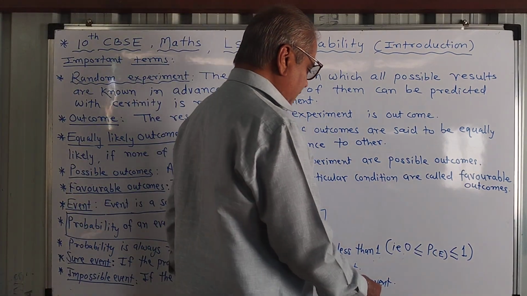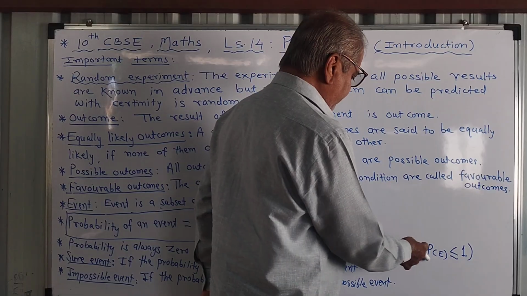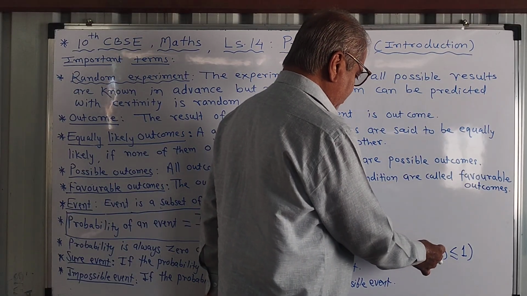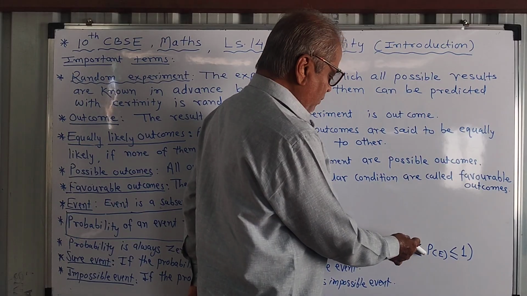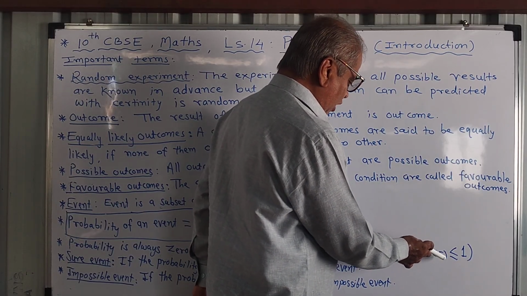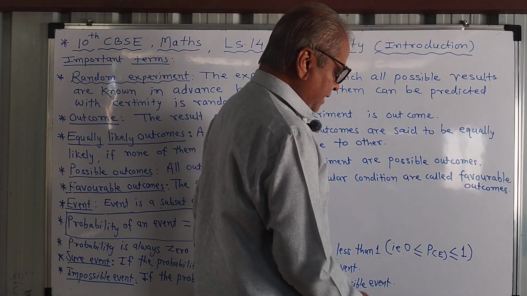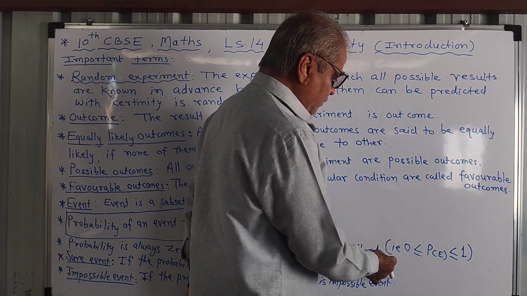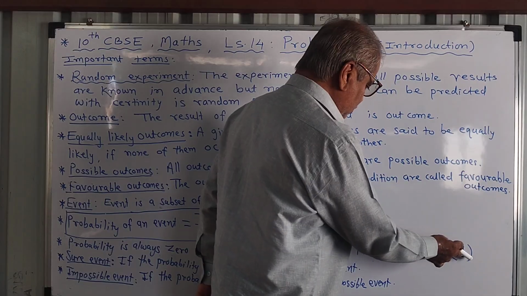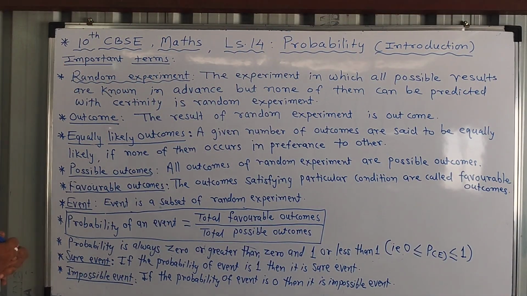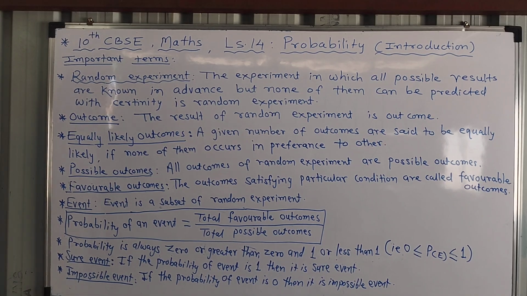In short, we can write probability of event E. Any event we will write in the bracket and we read it as P for probability, bracket of, that is probability of event E is always greater than or equal to 0 and less than or equal to 1. So probability is always 0 or greater than 0 and 1 or less than 1.